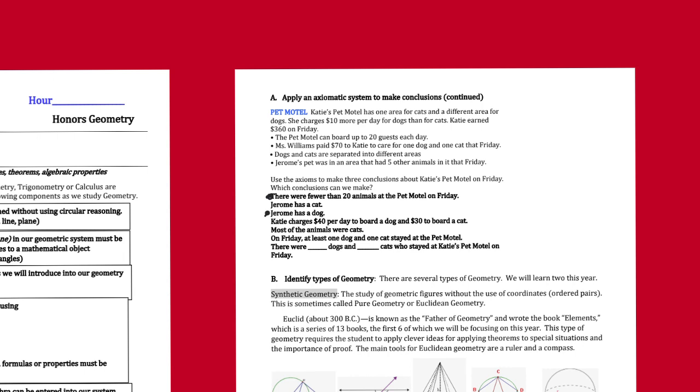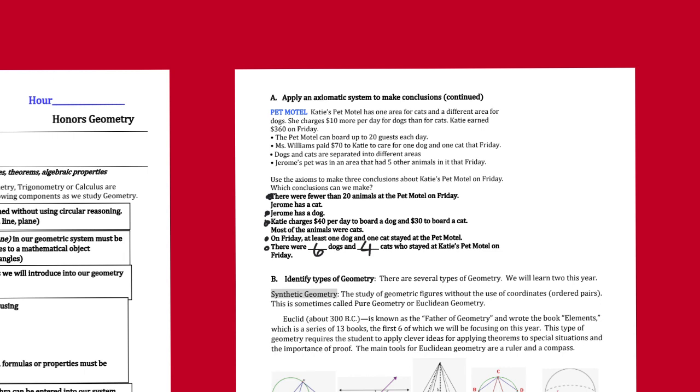Jerome will have a dog. That's true right there, that Katie charges 40 and then 30. And this right here, if you work through it, there are 6 dogs and there are 4 cats who stayed there on Friday. So being able to say what is true and what I can assume based on those things will be part of what we're talking about this year in geometry.